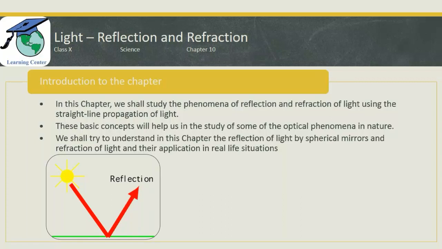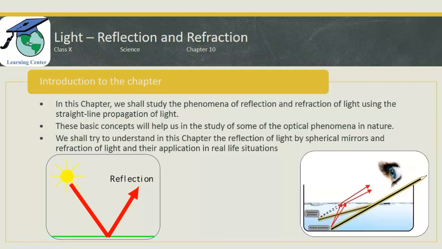What about refraction? When light passes from one medium to another medium, it tends to bend at a point between the two mediums. In this example, we have a tub filled with water. Now tell me which are the two mediums. The first medium is air and the second medium is water, and the light is traveling from air to water.